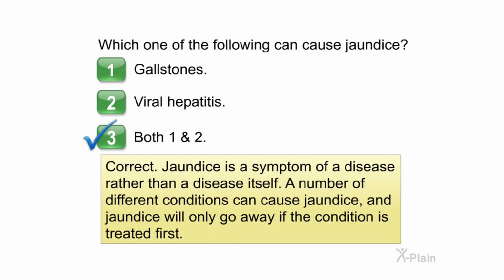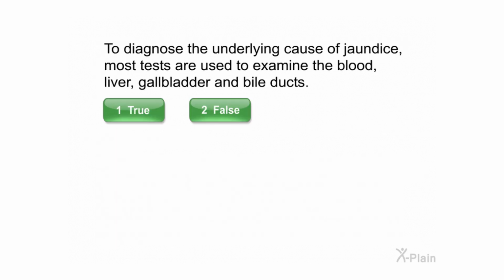A number of different conditions can cause jaundice, and jaundice will only go away if the condition is treated first. To diagnose the underlying cause of jaundice, most tests are used to examine the blood, liver, gallbladder, and bile ducts. Select true or false.